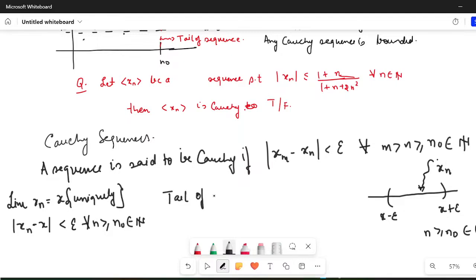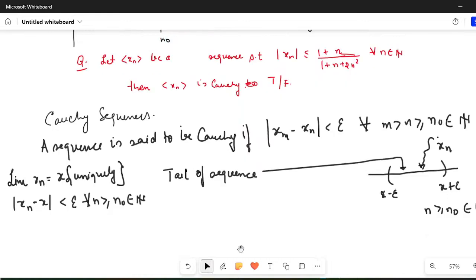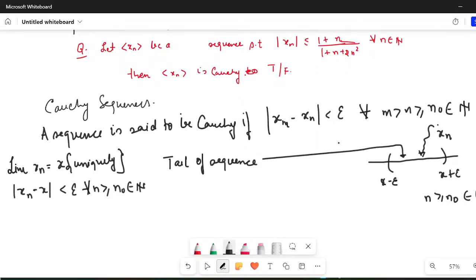My tail of the sequence is getting accumulated here. Now, if my tail of the sequence is getting accumulated here, it implies that the difference between the elements also will start to decrease. So the difference between two elements of the sequence can be made as small as possible. So this is how you define the Cauchy sequence.